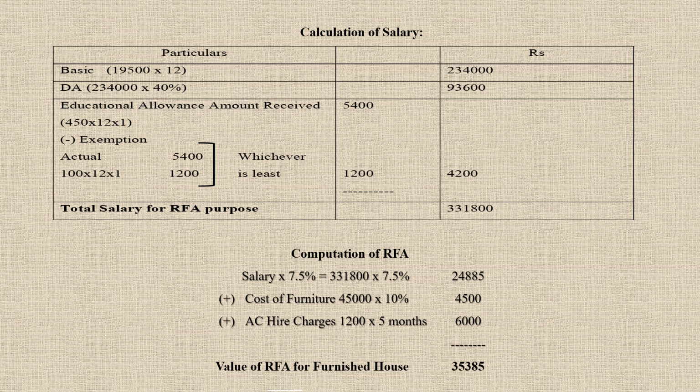So if you add the furniture's value to your unfurnished RFA, you will get the value of the furnished house. So 24,885 plus value of furniture 4,500 plus value of hired AC 6,000, you will get the value of RFA for a furnished house as 35,385. This is how you have to calculate the value of RFA.